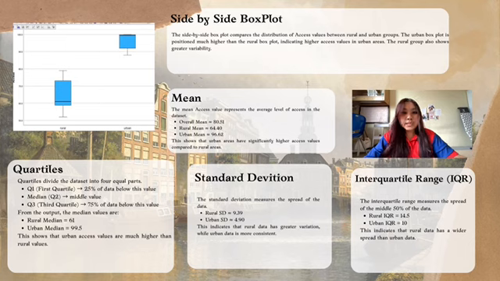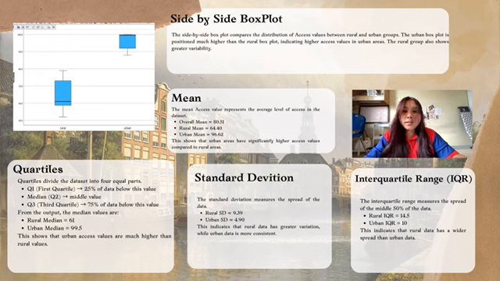What about the mean? The mean value shows the average access score. The overall mean is about 80.51. However, when we compare the groups, the rural mean is about 64.4, while the urban mean is about 96.62. This indicates that urban areas have much higher access compared to rural areas.